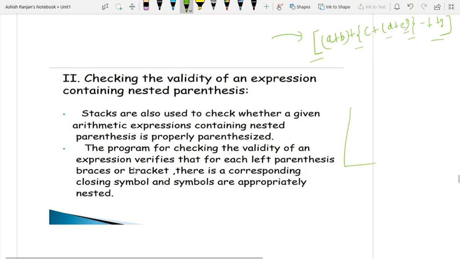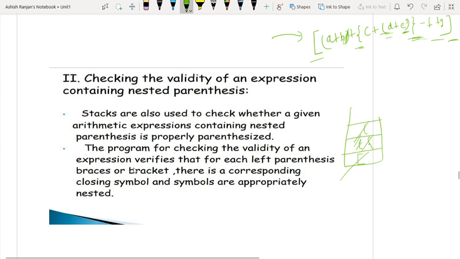Whenever, let's suppose I have given the opening of the big parenthesis, and whenever a closing parenthesis occurs, I will delete this element. Again, this is an opening parenthesis, I will push the element here. Again, this is an opening parenthesis, I will push the element here. Again, this is a closing parenthesis, I will delete this element. Again, closing, I will delete this element. Again, closing, I will delete this element.